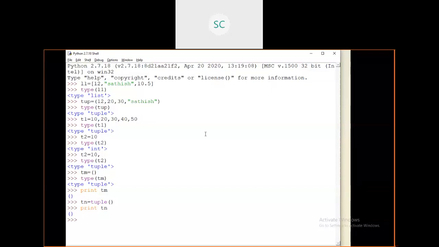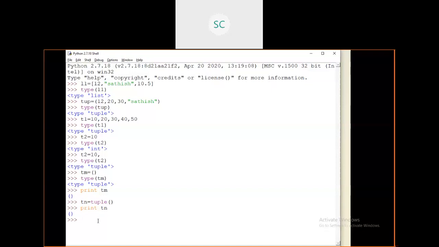Then how can you retrieve the elements from the tuple? Suppose you have an array having some elements. You create an array, initialize some values into that array, and whenever you require, you can retrieve the elements from the array, right? The same way here also, if you want to use those elements in your program, you can retrieve them from your tuple object, by using the index value.